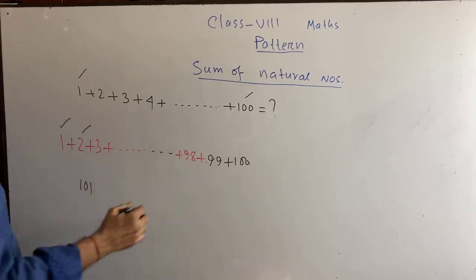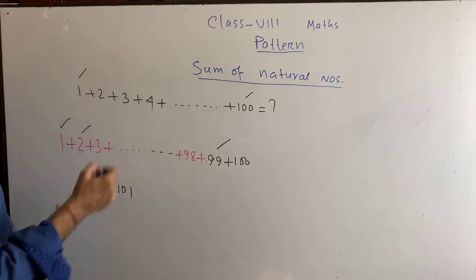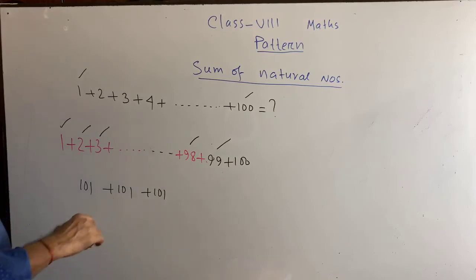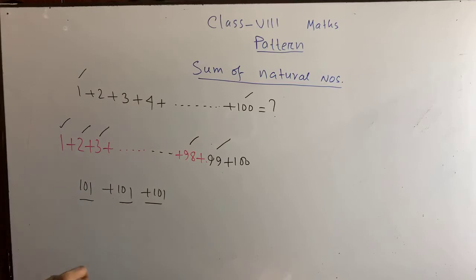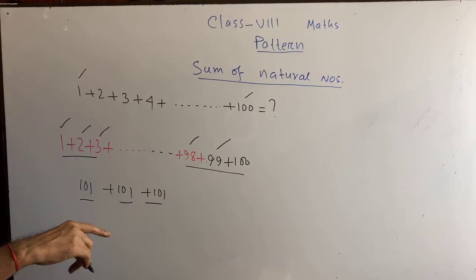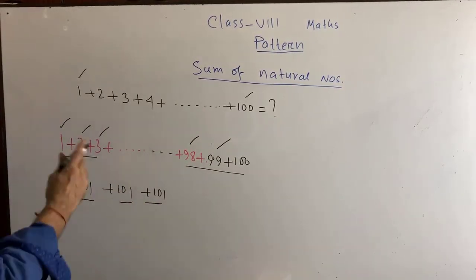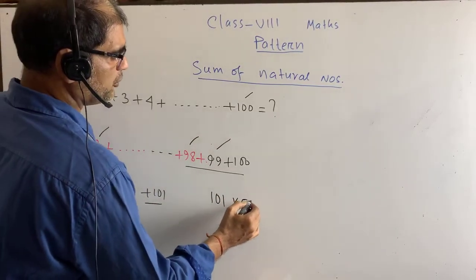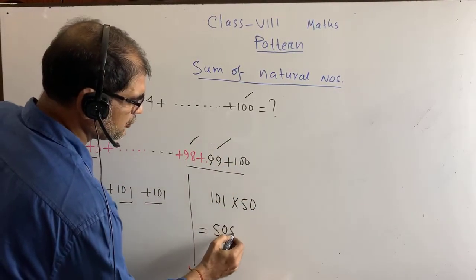Well, yes, it is okay. 2 plus 99 equals to what? Again 101. 3 plus 98 equals to what? 101. So we are getting always 101 and we will get 50 pairs, because 100 numbers make 50 pairs. That means we will get 50 times of 101. So now we can multiply. So it is the answer.